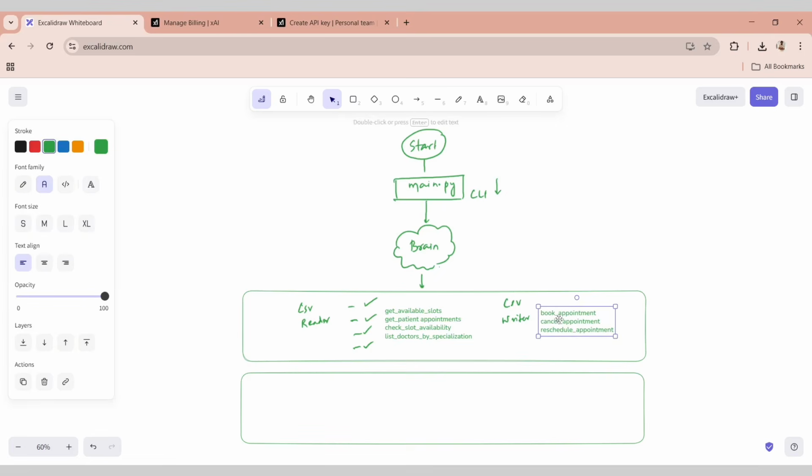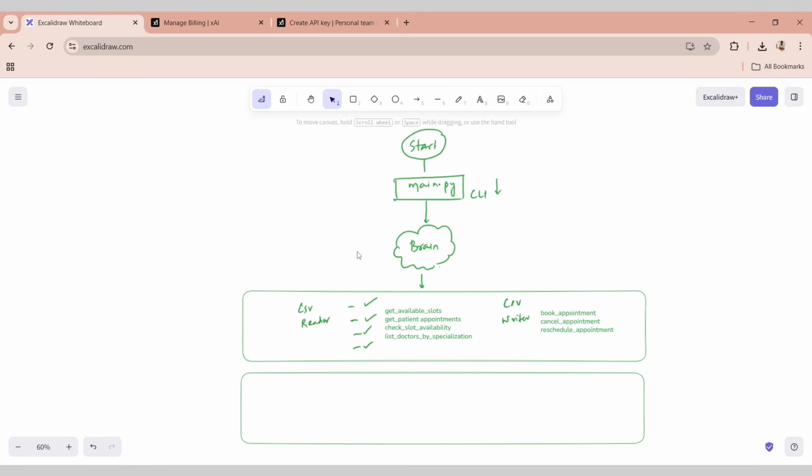Okay, these are the 3 elements that we have, right? So, and eventually you basically have these kind of tools, right?